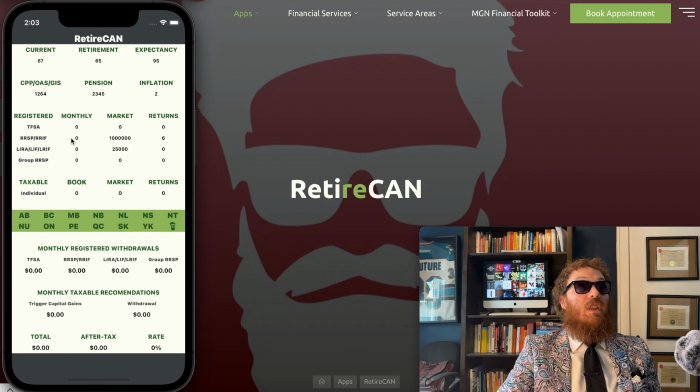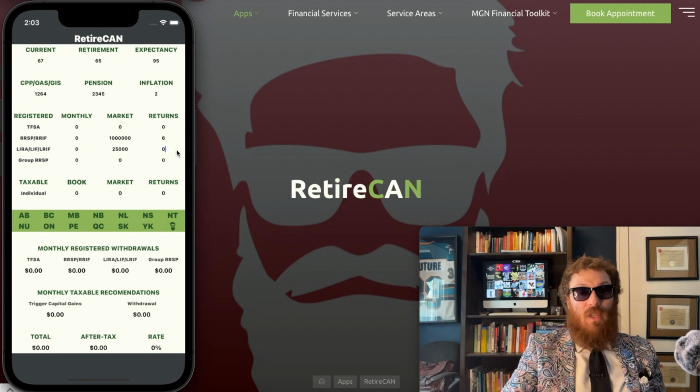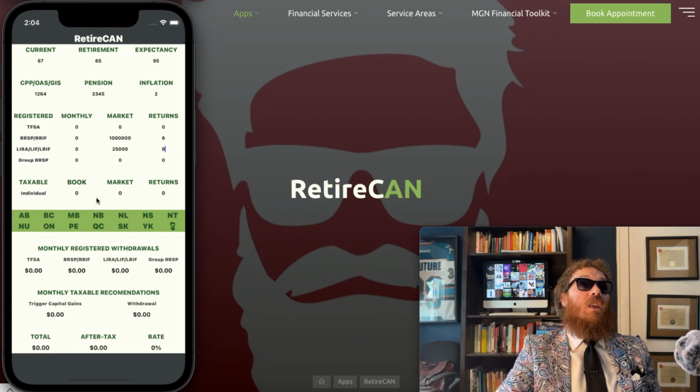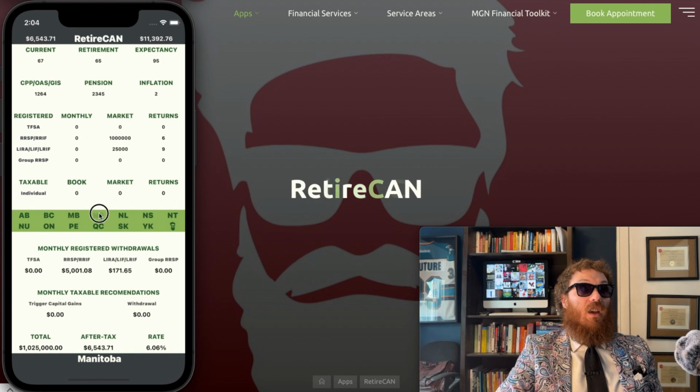But let's say you have multiple accounts. Just again, to pinpoint each little account, you can use all these three different ones for your registered withdrawals, like your RSP, LIRA, they're all listed here. You can put any of those in any of these. So anyways, hopefully that made sense. Let's just say your LIRA had only a little bit of money, but you're risking it a little more, and it was getting 9%.